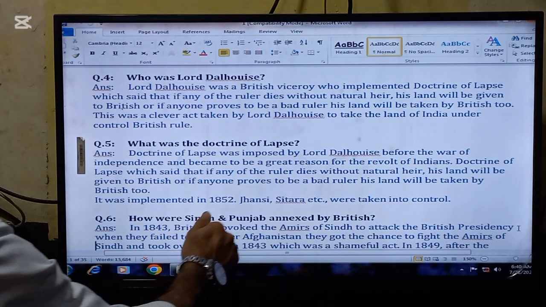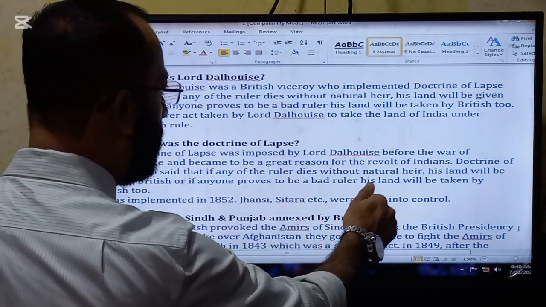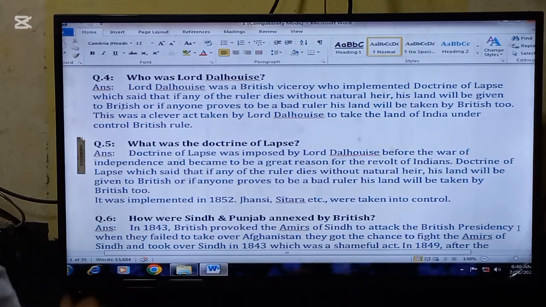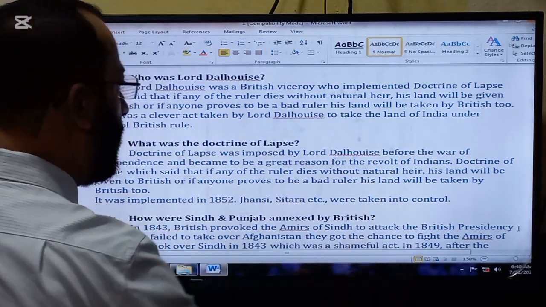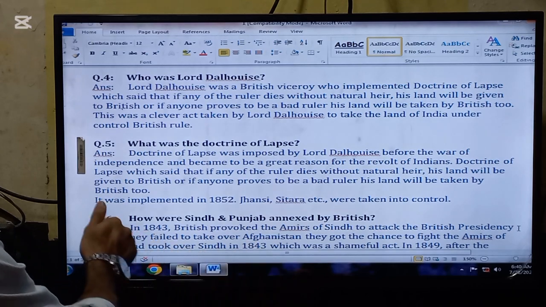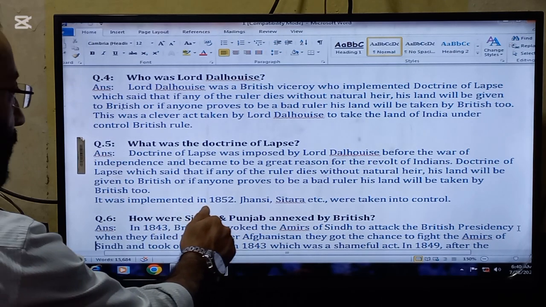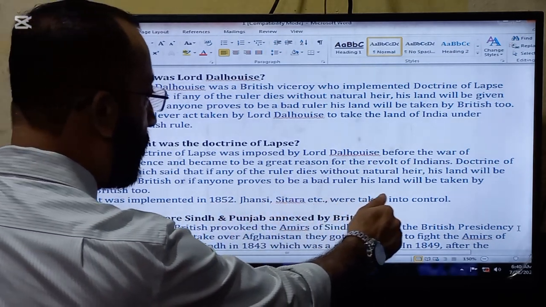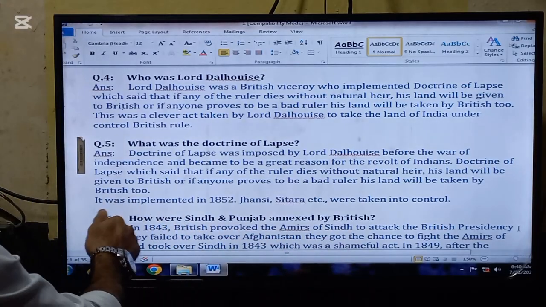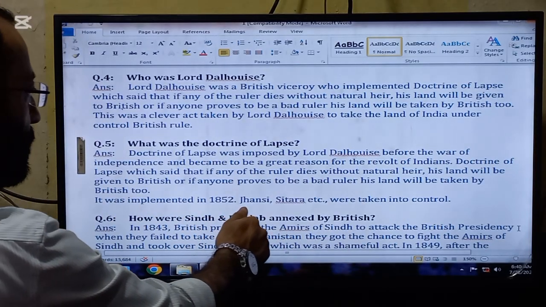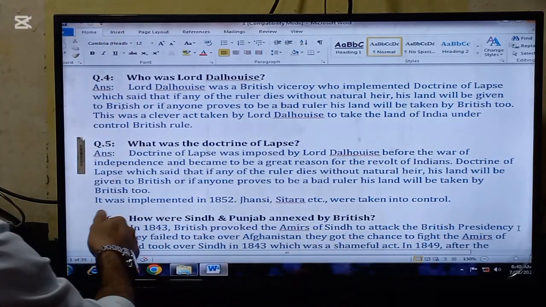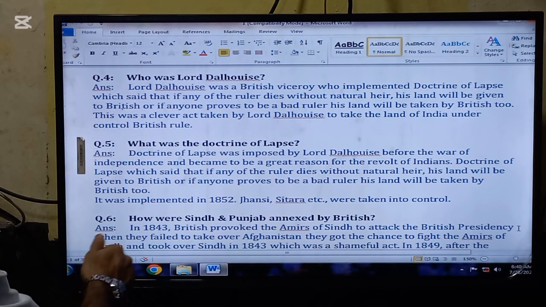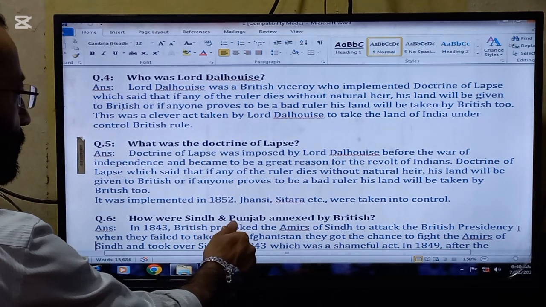The Doctrine of the Lapse was imposed by Lord Dalhousie before the War of Independence and became a great reason for the revolt of the Indians. The Doctrine of the Lapse said that if any ruler dies without a natural heir, his land will be given to the British, or if anyone proves to be a bad ruler, his land will be taken by the British too. It was implemented in 1852.